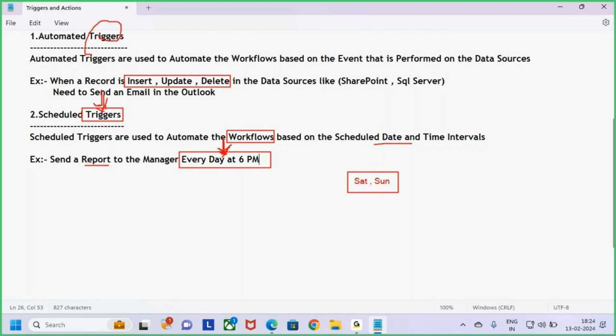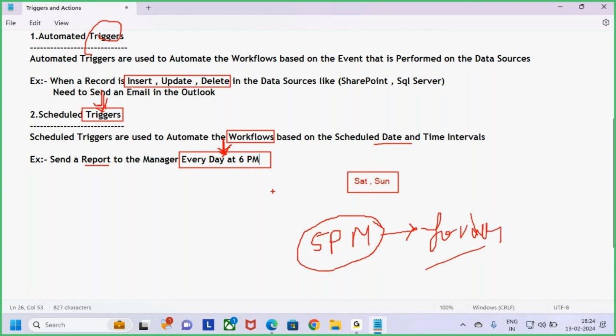So what will the flow do? Every day at 6 p.m.: by 5 p.m. I will make ready the report, guys. By 5 p.m. I am ready with the report. I will keep that report in one folder. So by 6 p.m., what will Power Automate do? By 6 o'clock the trigger will start and activate. Once the trigger activates, the flow will run. What will the flow do? The Power Automate flow needs to come to the folder, take that report, and send it to whom?